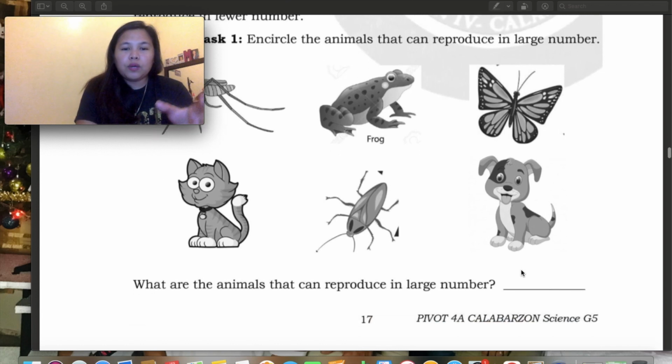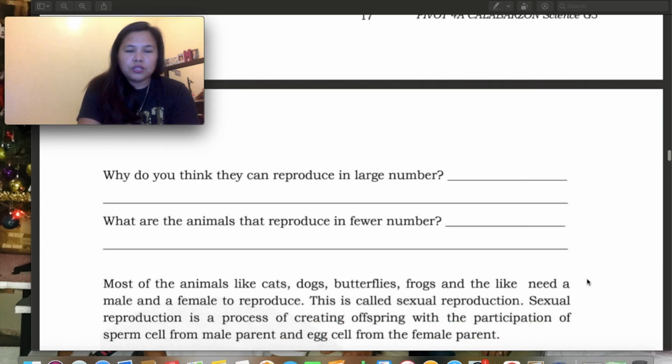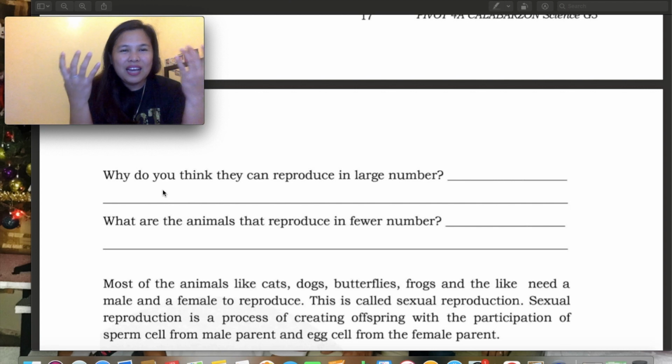Okay? So, what are the animals that can reproduce in large numbers? So, you have to write your answer in your separate sheet of paper. So, next, why do you think they can reproduce in large numbers? So, what do you think? Why do you think? Ano sa pagkaintindi mo? Bakit marami siyang na-produce na anak?